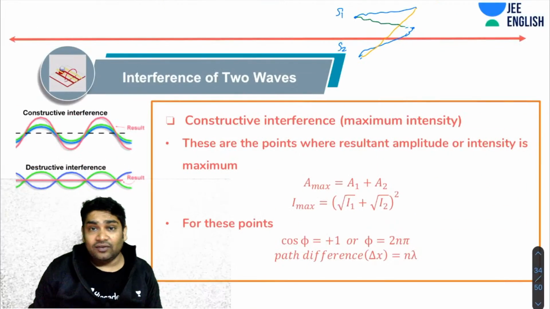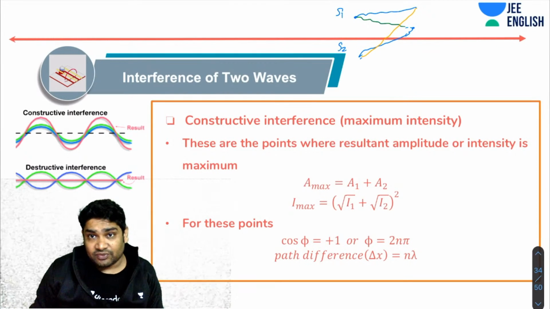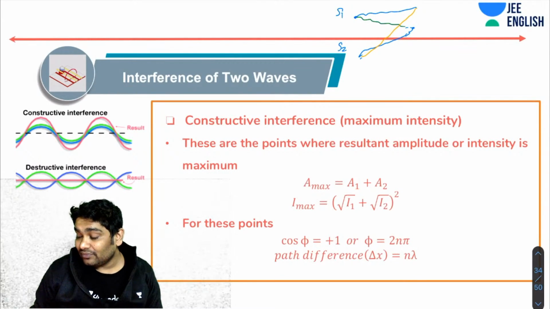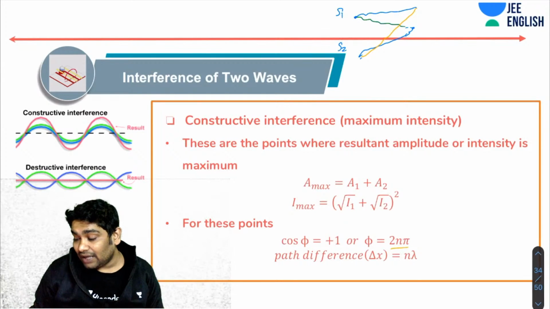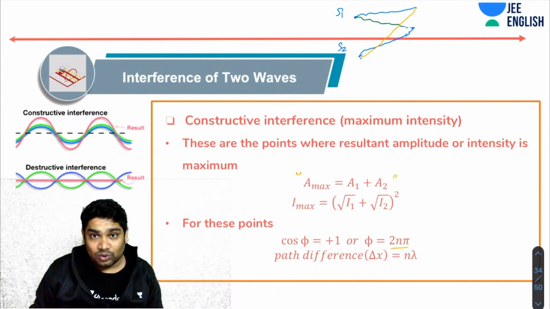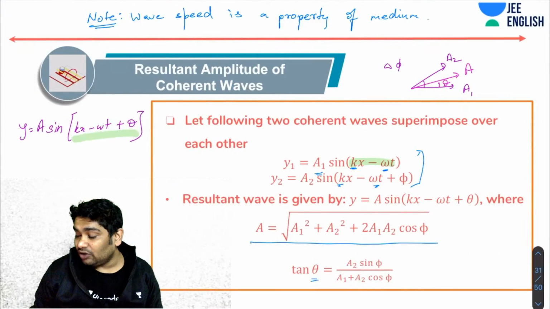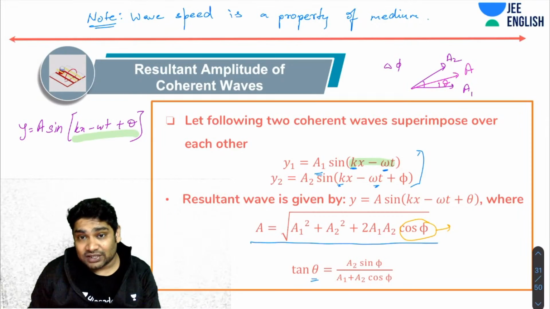So that is why when waves reach different points, they will have different phase differences between them. If the phase difference phi is 2n pi, then you realize I will see that the maximum amplitude is a1 plus a2. If you want to find the maxima of this, you can take cos phi as 1. So if cos phi becomes 1, then you have the maximum amplitude, which will be a1 plus a2.